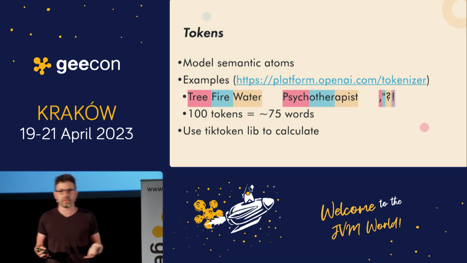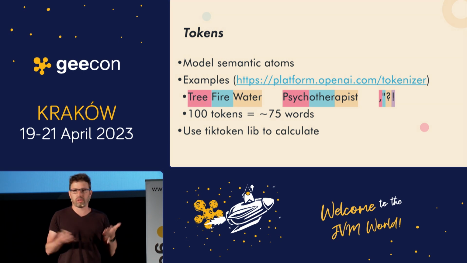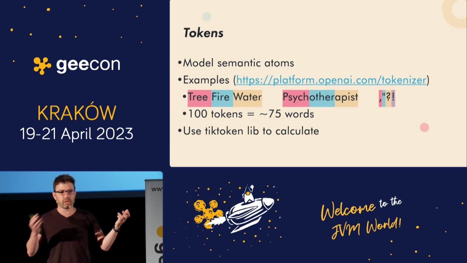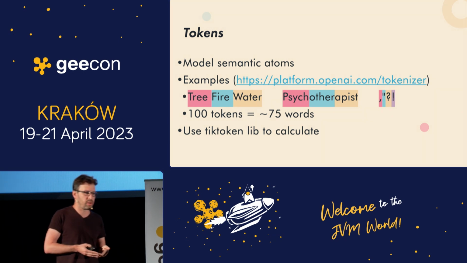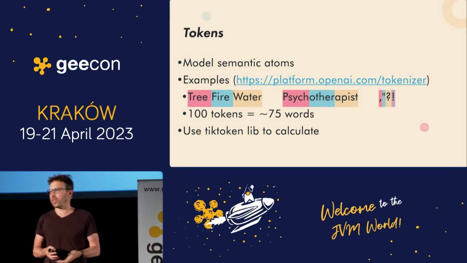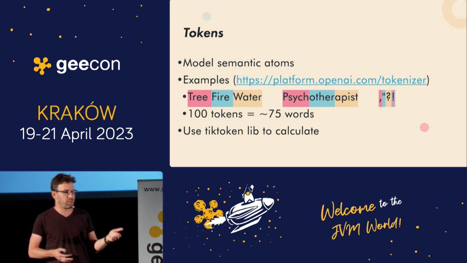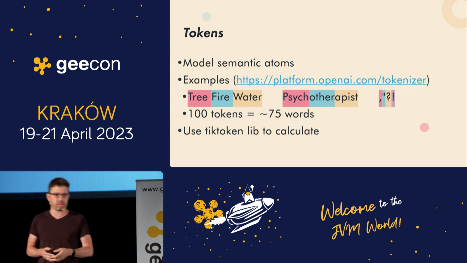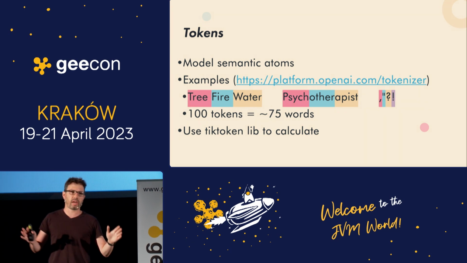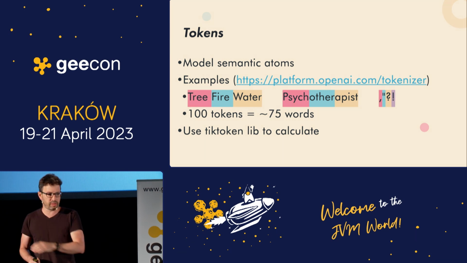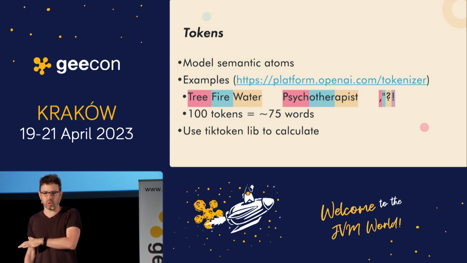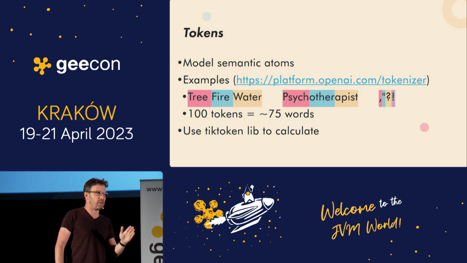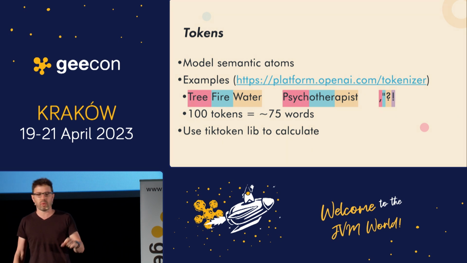So what are tokens? These models work not with words, but with tokens. A token is a model's semantic atom. If you want an example, there's a website here where you can put your text and it breaks it into tokens. If it's very simple words, like tree, fire, water, each word will be one token.